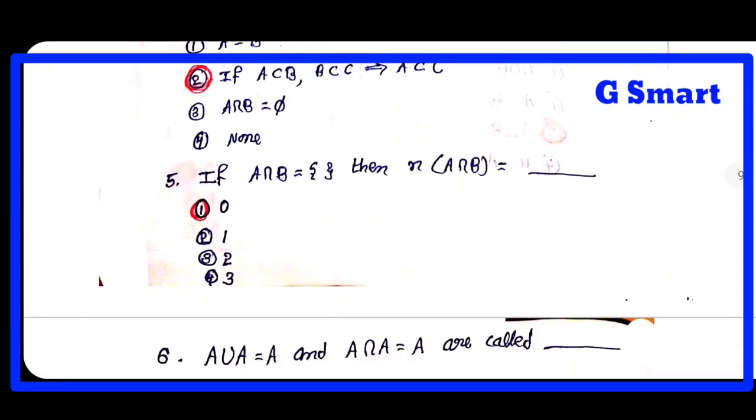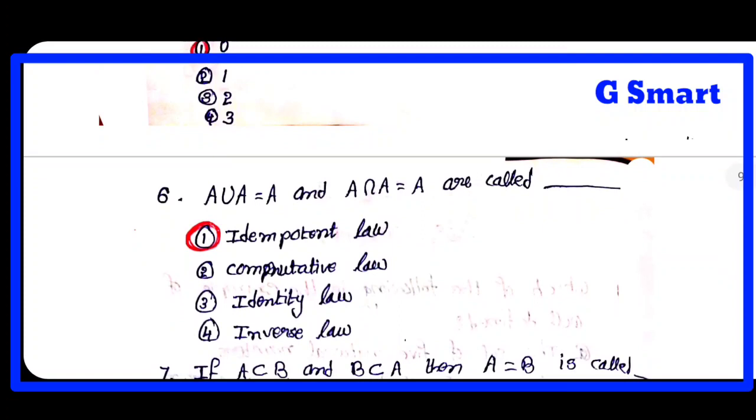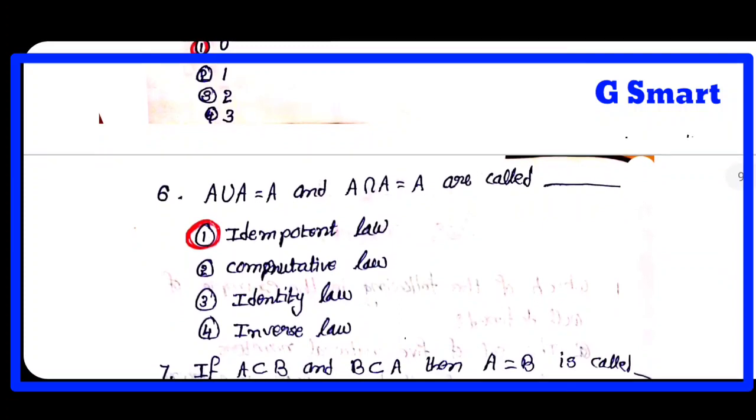If A intersection B is equal to pi, then n of A intersection B: pi means there are no elements, so the answer is 0. The number of elements in A intersection B is 0. A union A is equal to A and A intersection A is equal to A. This is called the idempotent law, most very important.